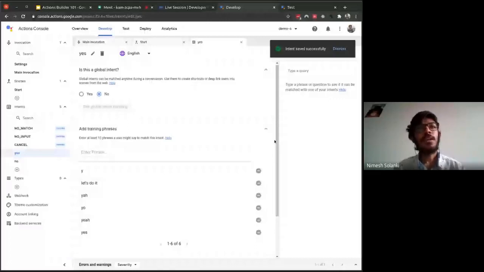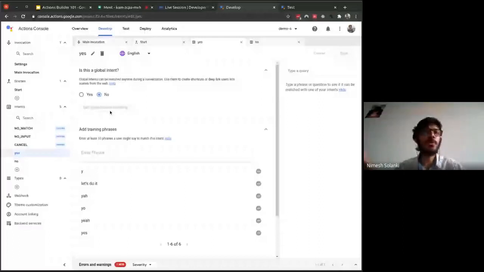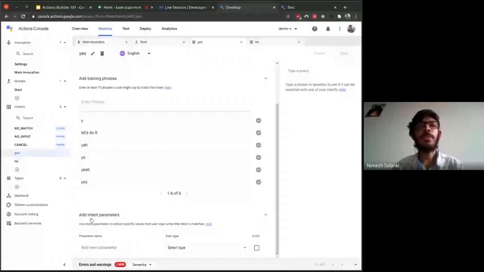So let's add training phrases over here. I forgot to tell you this thing. Over here, it says, is this a global intent? No, this is not a global intent, because in a random scenario, if the conversation is going on and the user says no, it doesn't make sense. There's no context for what the user is saying no to. So this is not a global intent. It is just a local intent that we are using. If you want to add intent parameters, we don't have such parameters here, but I'll show you how we can do that in the next code lab, in the coming few sessions.